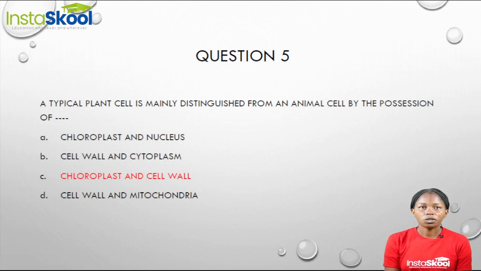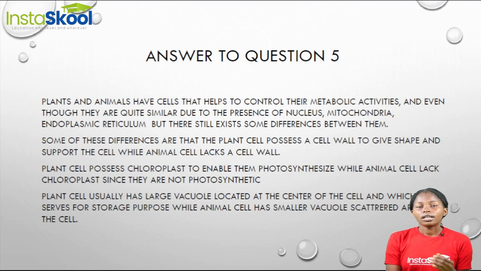Moving on to our question 5. A typical plant cell is mainly distinguished from an animal cell by the possession of what? Now, we know that plants and animals have cells. These cells help to control their metabolic activities. We have similarities between the plant cell and the animal cell. Some of the similarities include the presence of nucleus, the presence of mitochondria, endoplasmic reticulum, and so on.